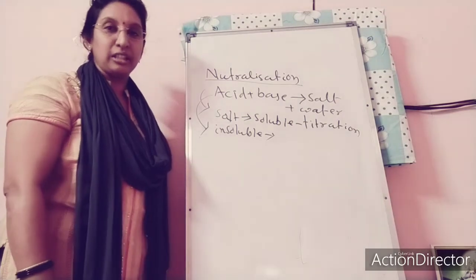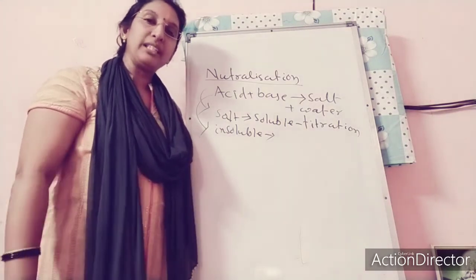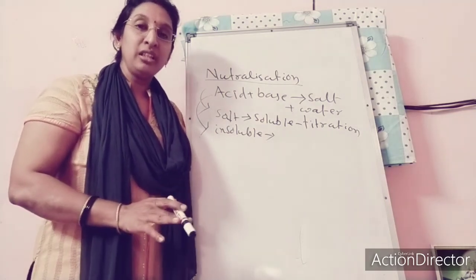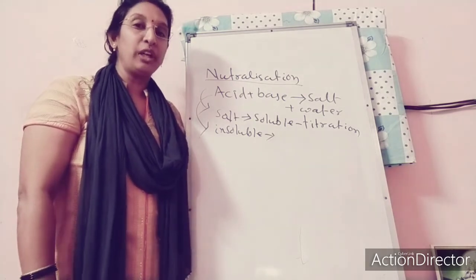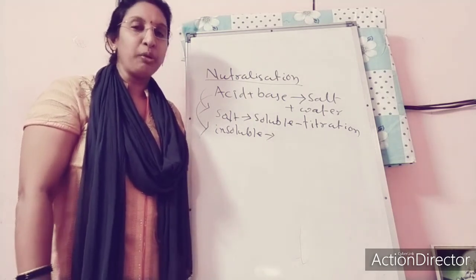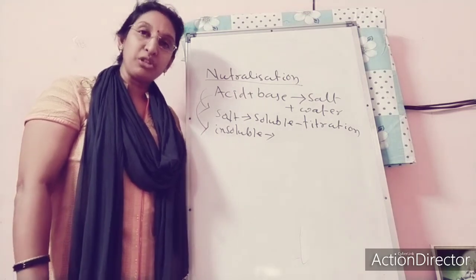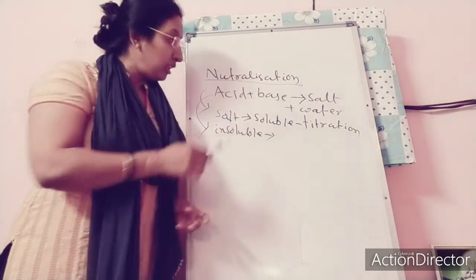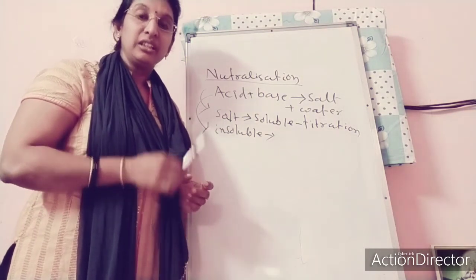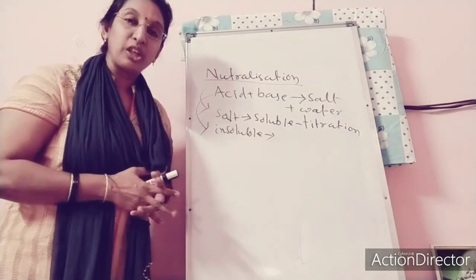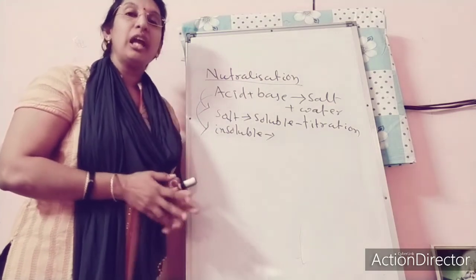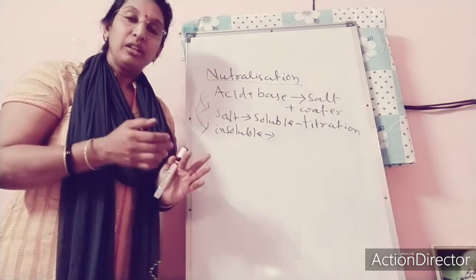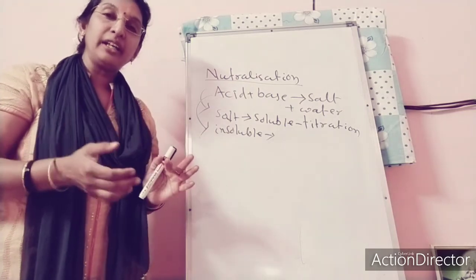Here I have completed the topic acids, bases and salts. So students listen, the rest of the part is not included, that part is reduced from your topic. If you want, you can go through it. Last thing I have to say, in chapter 3 section C, the last section, the types of salts: efflorescent salts, deliquescent salts, hygroscopic salts, crystalline salts, hydrated salts.